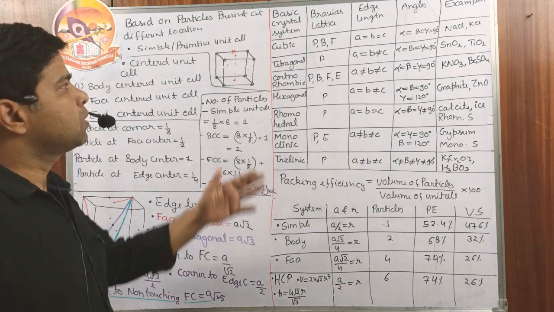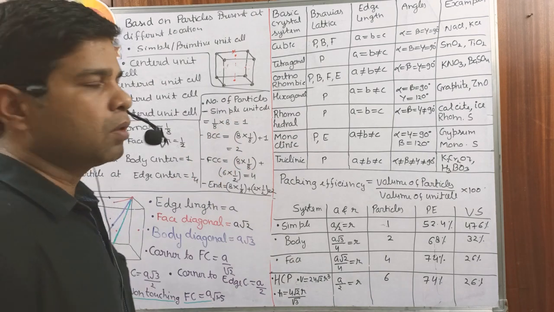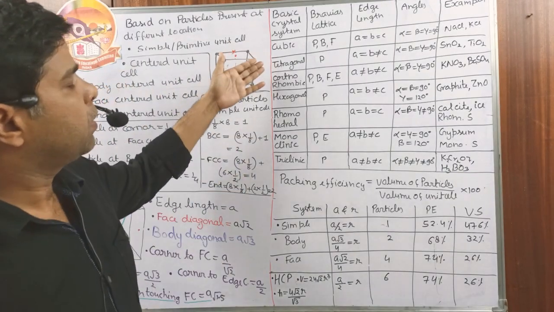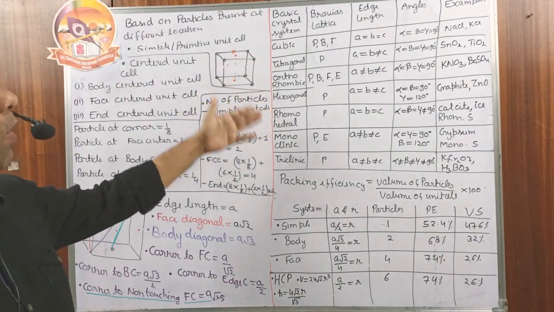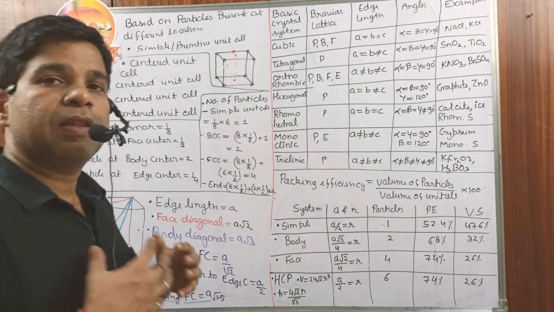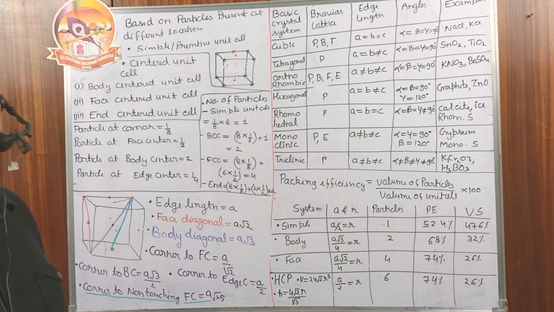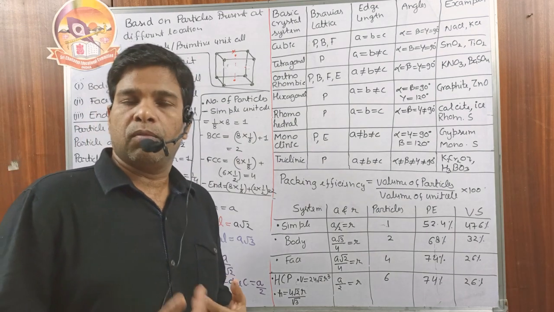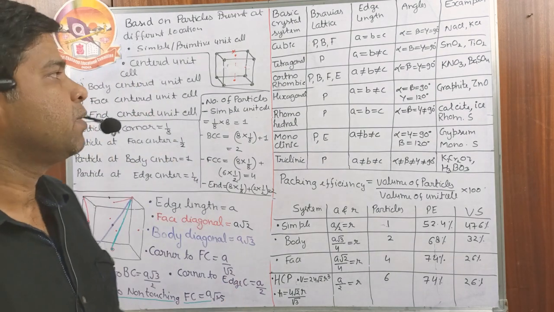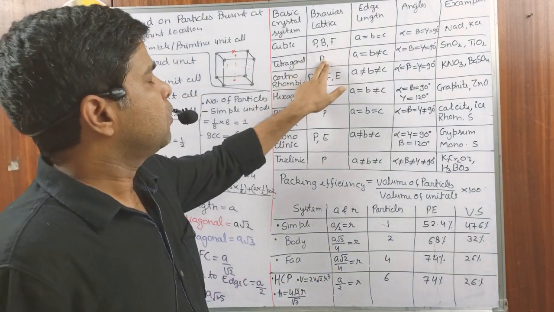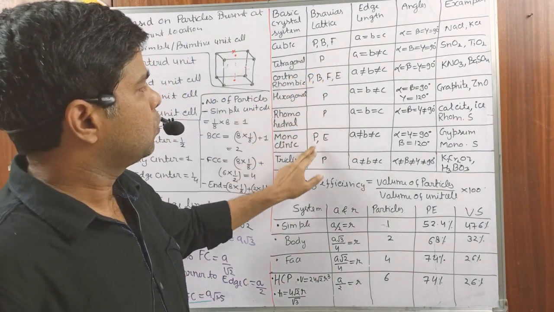Based on the variation in the a, b, c and alpha, beta, gamma, we have 7 basic crystal systems. Those are the cubical, tetragonal, orthorhombic, hexagonal, rhombohedral, monoclinic and triclinic. These 7 crystal systems have different variations of the cells: it may be simple, body centered, face centered, or end centered. Then we have 14 kinds of Bravais lattice: 3 here, 1 here, 4 here, 1, 1, 2, 1.